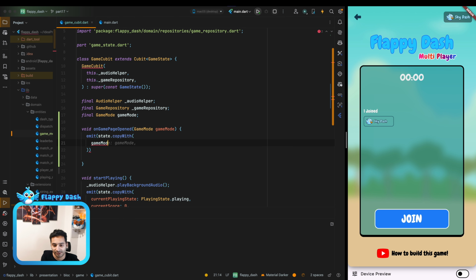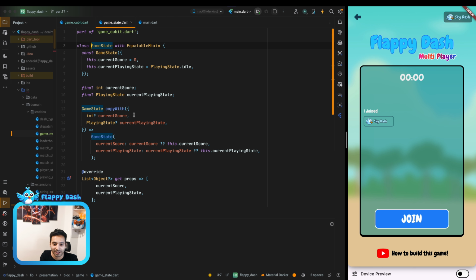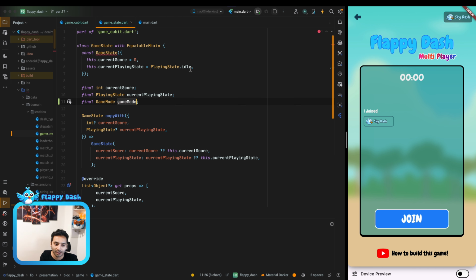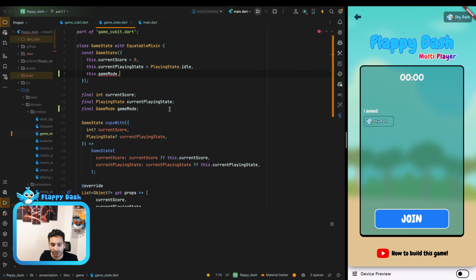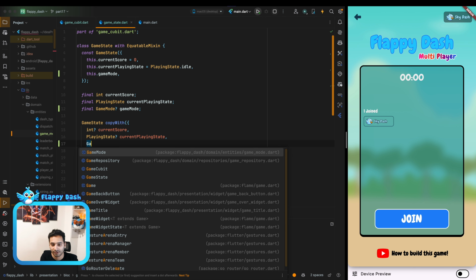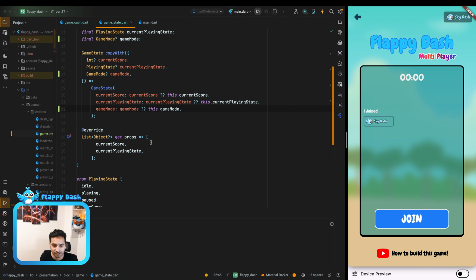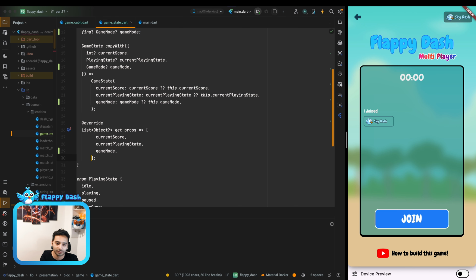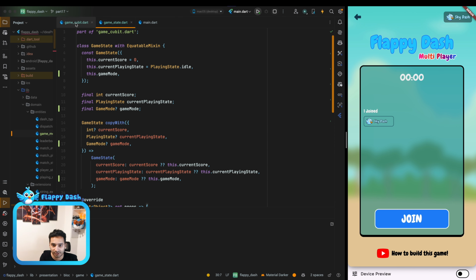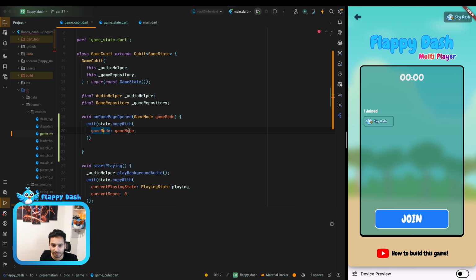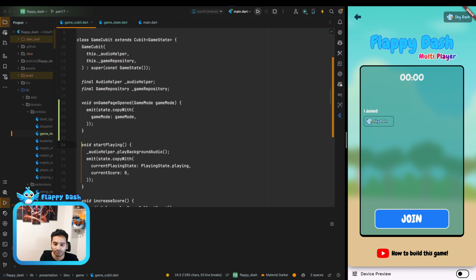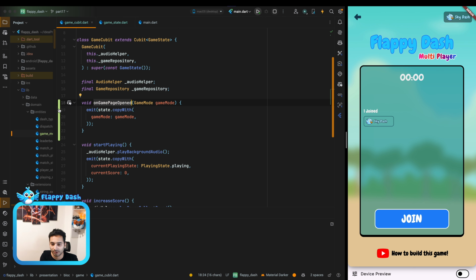Okay, we need to have a game mode inside the state, not here. So I'm sorry about that. We need to add it here. And it can be null by default. And here we have game mode. Yes, and here. Okay, so we just added the game mode inside the state, and now we can emit a new state with the new game mode. So now we need to call this method from our game pages.